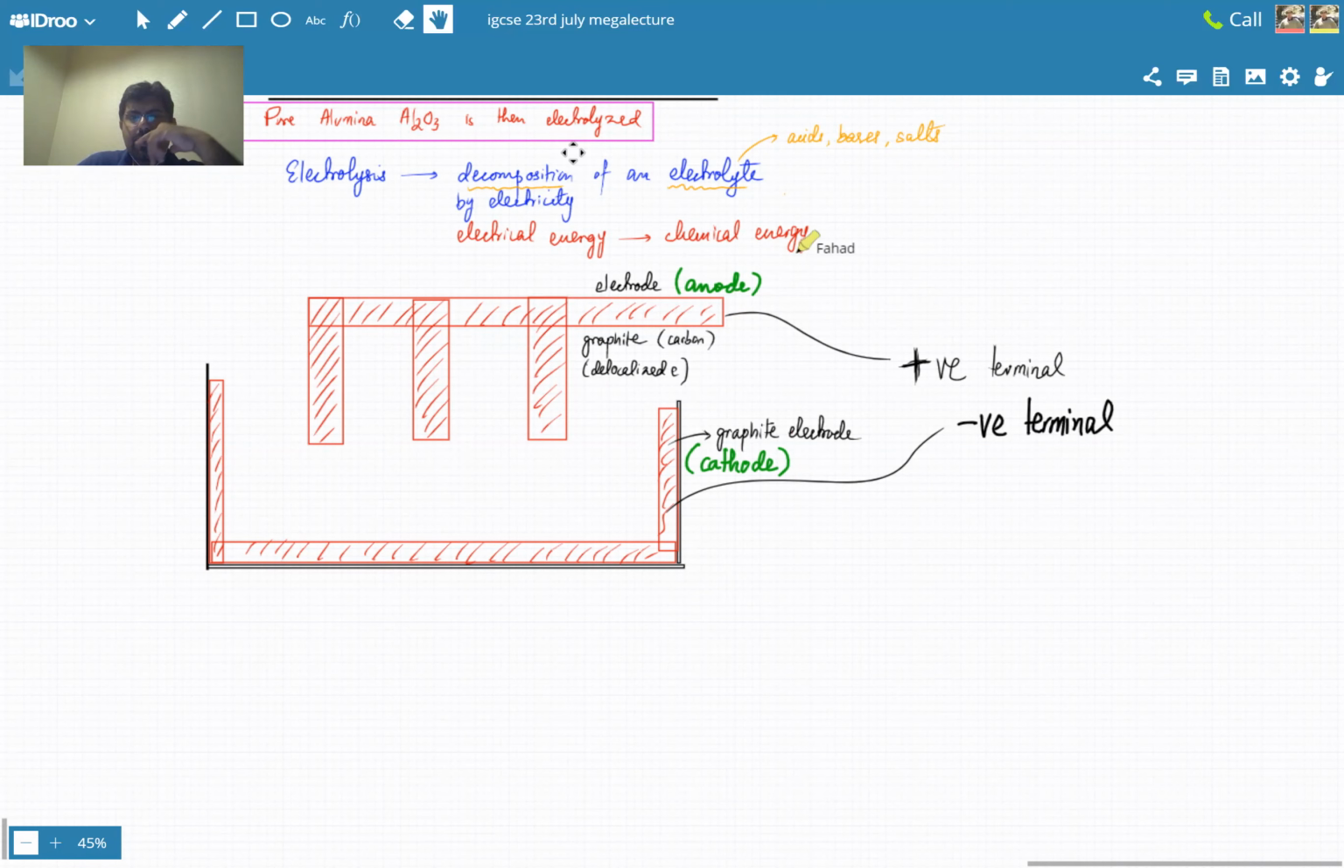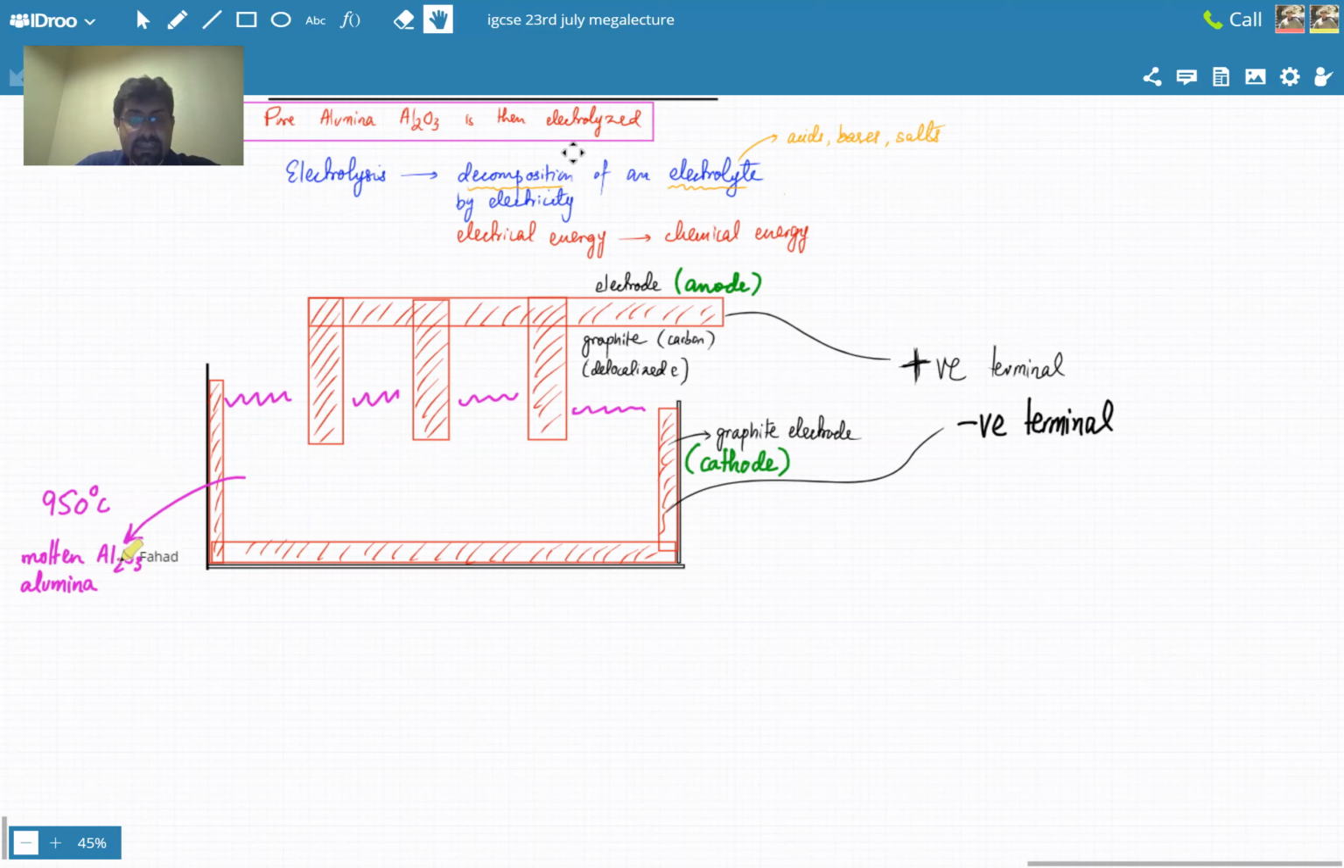Now, what's going to happen in this diagram? What are you going to put in this container specifically? Your electrolyte. You're going to put an electrolyte in it, and your electrolyte would be molten aluminum oxide, molten Al2O3. To melt it, the temperature has to be quite high, around 950 degrees centigrade. So you have to keep a very high temperature. So this is a molten state.